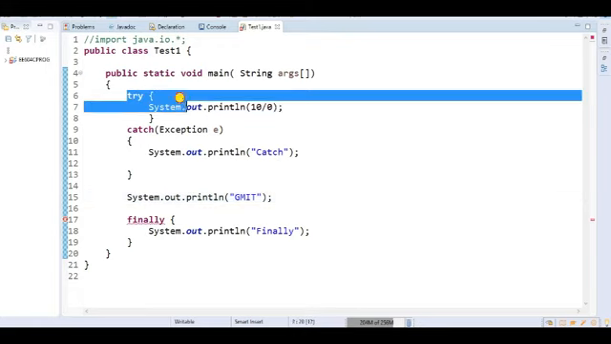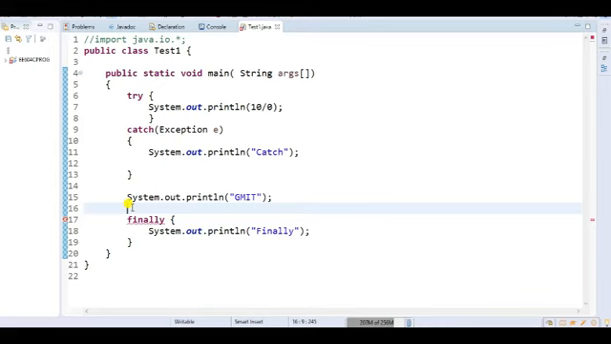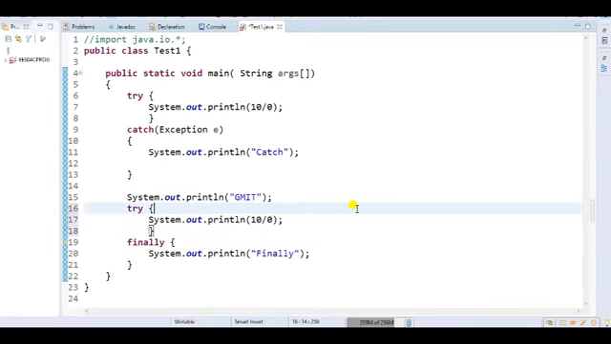So let me write the try block once again. Here, for example, I have just written a try block. Then there is no problem, because an exception will arise and that will be handled by this catch block. So I will get the output catch, and after that I will get the GMIT.